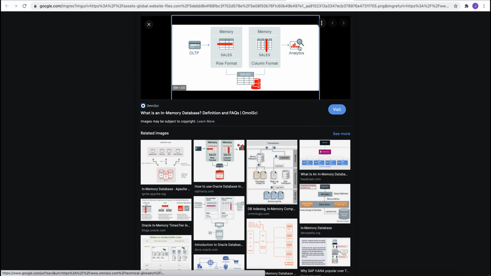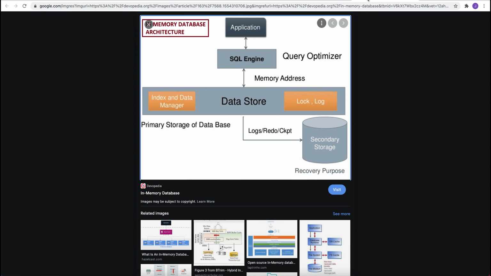It can be used in analytics as well, because analytics needs fast response time. If you have large data and need to do analysis, going with the traditional way will take a lot of time, but an in-memory database will take less time. In a typical architecture, you can see how the in-memory database stores data and how it helps in faster access. It reads through the memory address.